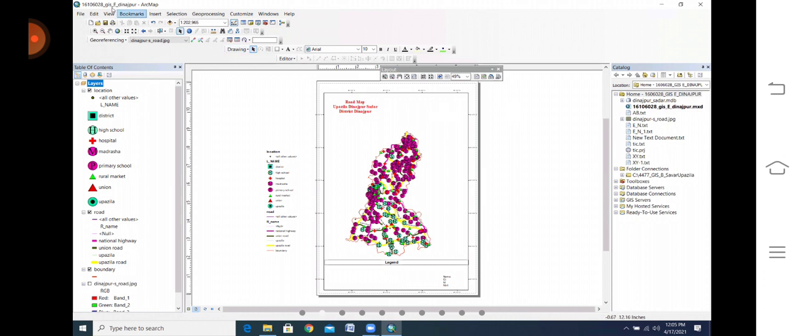Listen, I repeat it again. Look at your project name, your ID, GIS section E, Dinajpur. Everybody's project, at the beginning, we gave that instruction that your folder name should be that. If not, it will totally count as a 0.